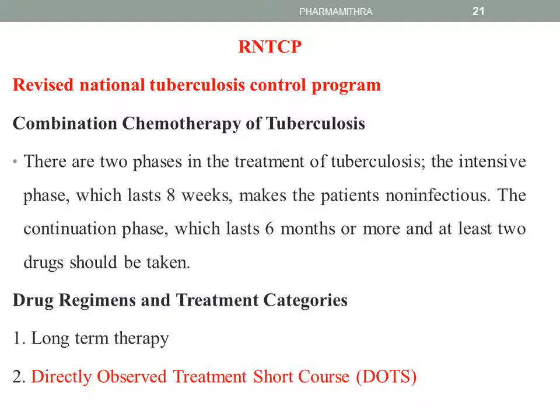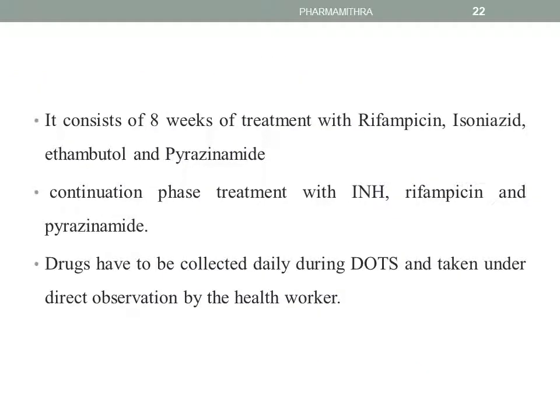The drug regimens and the treatment category include either long-term therapy or DOTS therapy, that is directly observed treatment short course. It consists of 8 weeks of treatment with rifampicin, isoniazid, ethambutol, and pyrazinamide, and the continuation phase treatment with INH, rifampin, and pyrazinamide.